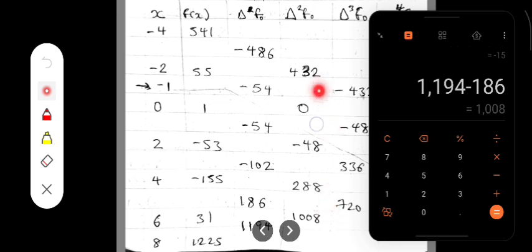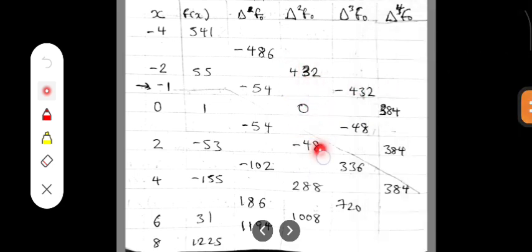So we don't have a constant value yet. We repeat the procedure again. 0 minus 432 gives -432. -48 minus 0 gives -48. 288 minus -48 gives 336. 1008 minus 288 gives 720. We still don't have a constant value at delta cube f naught.